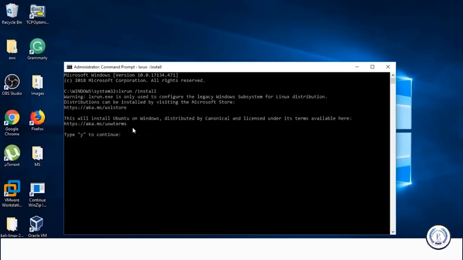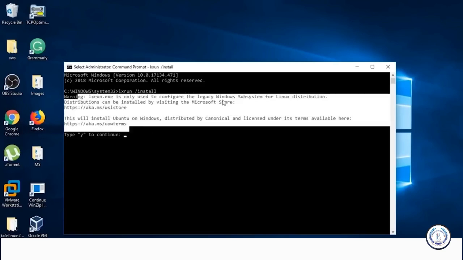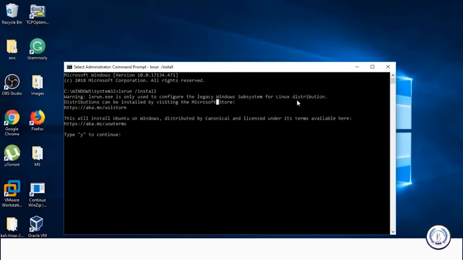Once you type that, this is the output which you get. It says it's the legacy Windows Subsystem for Linux distribution. So you can go ahead and install other Linux distributions which are available in the Microsoft Store. But unfortunately, Kali Linux is not available, but it doesn't matter, right? We are anyway installing it using this procedure. Just click on Y here saying yes. I've already installed it, so it's showing the legacy Windows Subsystem for Linux distribution is already installed on my system.